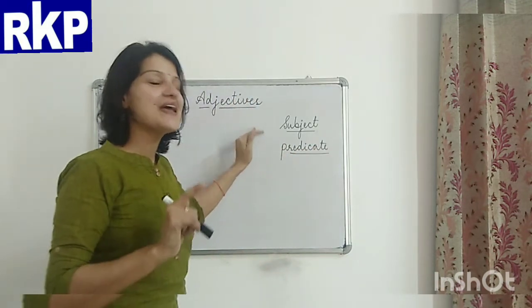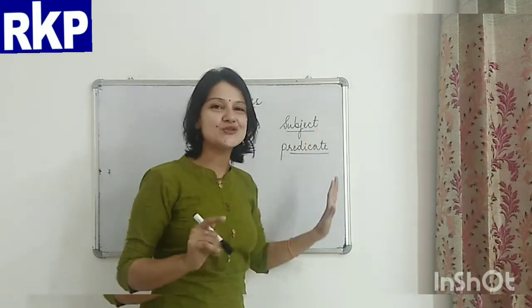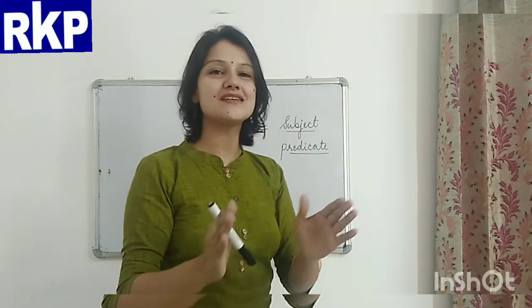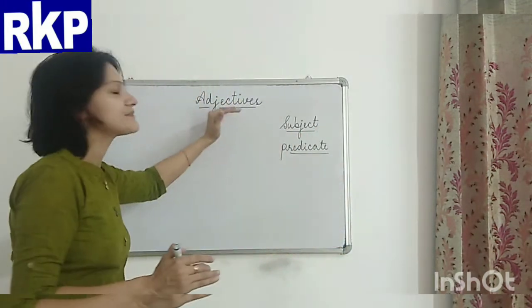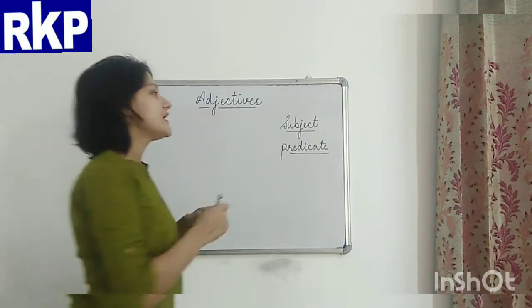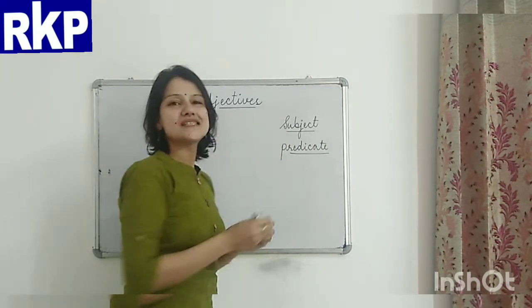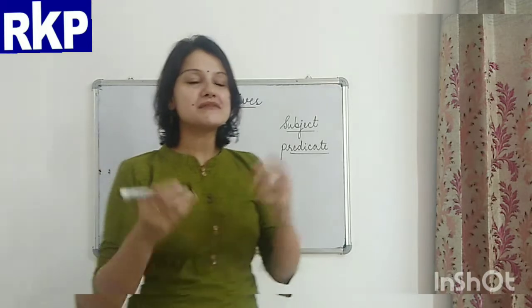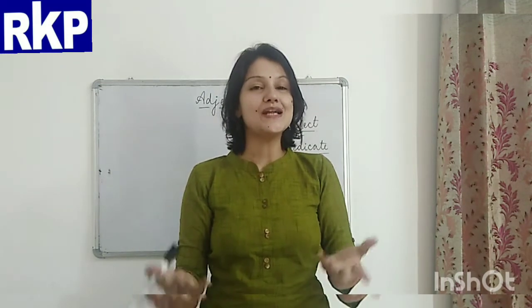Let me explain these two things before we proceed further towards adjectives. When we talk about subject, subject is basically the one we are talking about in the sentence. This is the first condition, and second is the one who is doing something in the sentence. So that is our subject.